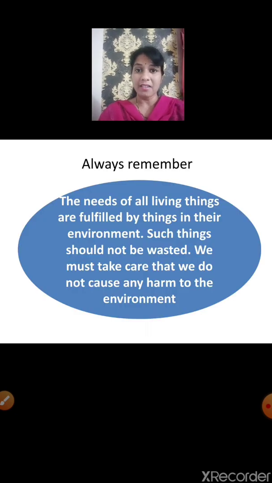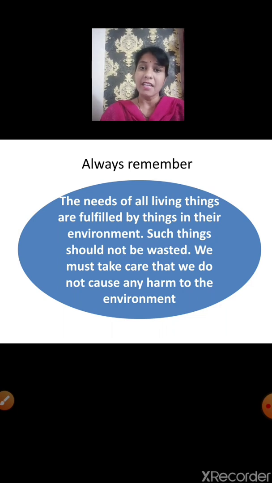Always remember, children, the needs of all living things are fulfilled by things in their environment. Let it be plants, animals or human beings, all that we need, we get from our environment. Such things should not be wasted. We should not waste anything that we get from our environment. We must take care that we do not cause any harm to the environment.